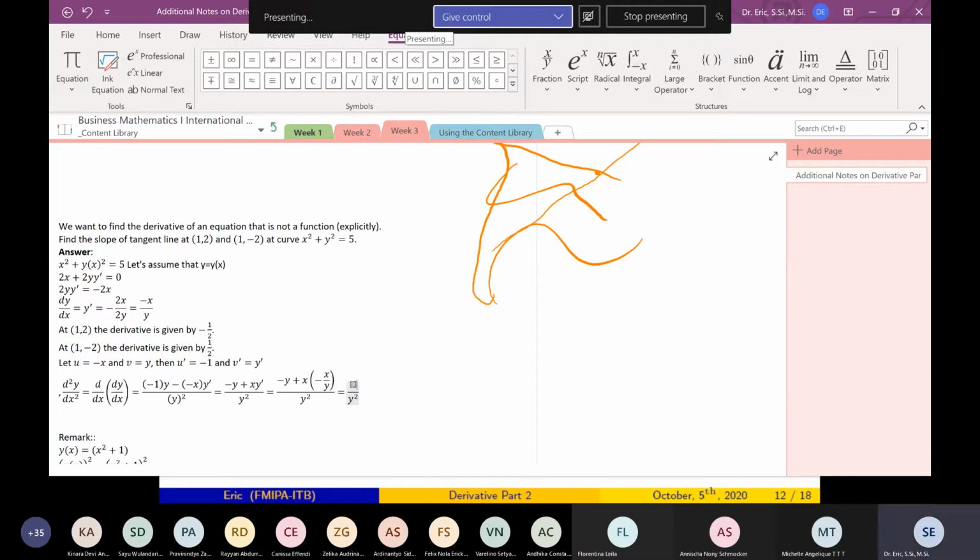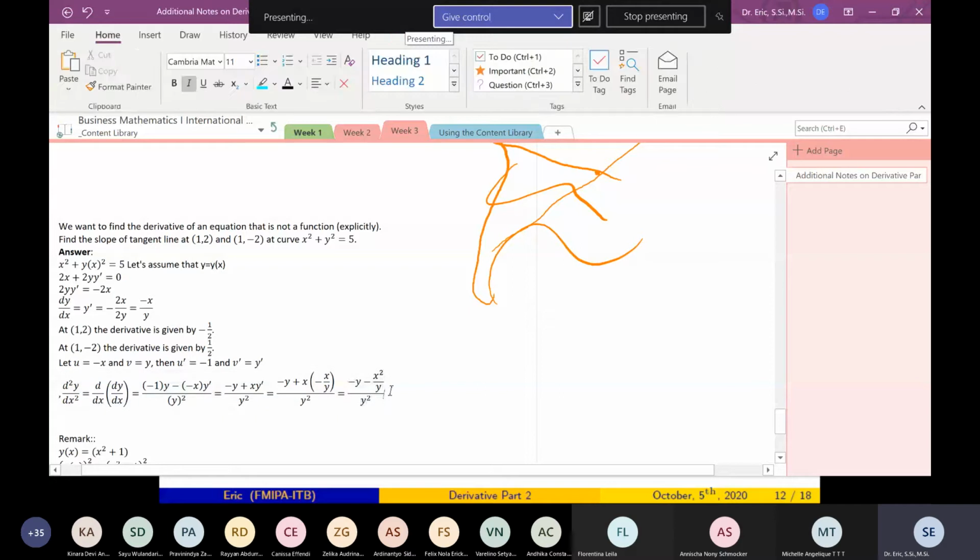The numerator is minus y minus x squared over y. This is okay; if you stop at this point, it is fine.